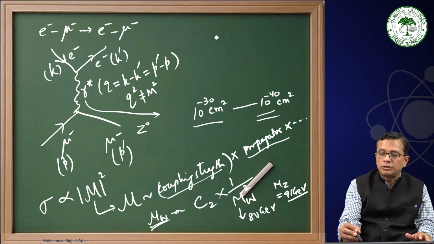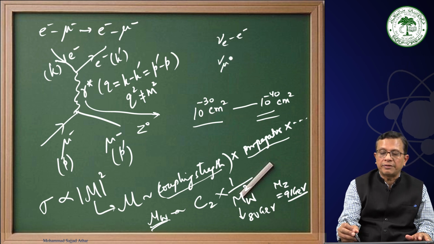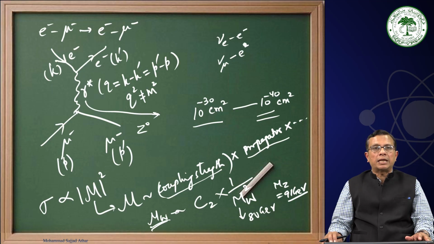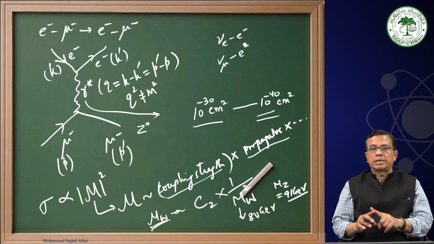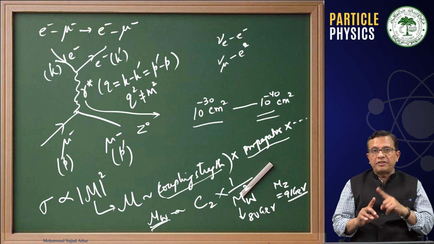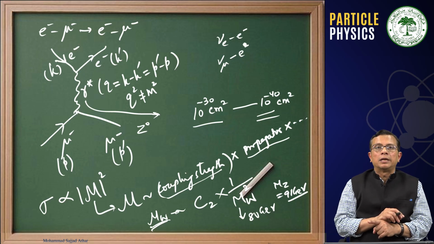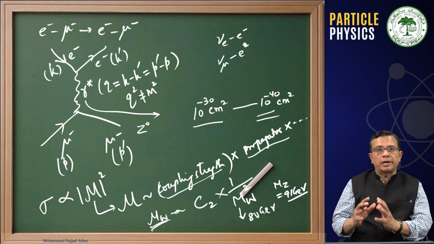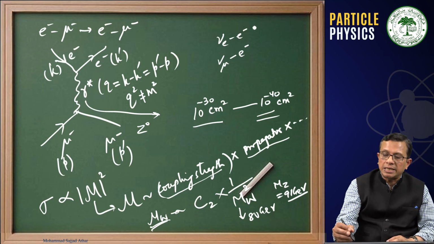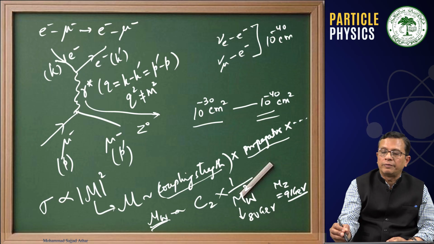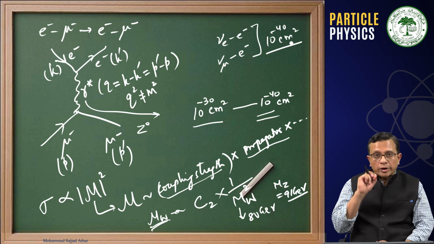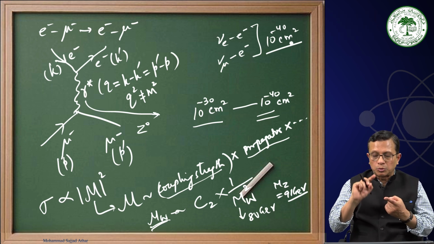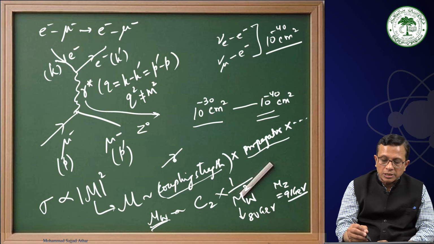Now, if we talk about neutrino electron scattering, either nu e is interacting with an electron or nu mu is interacting with an electron, then you will have only W exchange or Z exchange, and that means you will have weak coupling strength as well as the heavy propagator in the denominator, such that in these cases the cross sections are always of the order of 10 power minus 40 centimeter square.